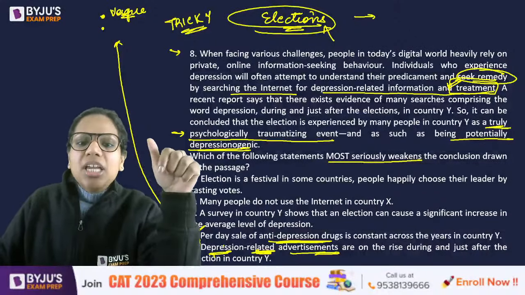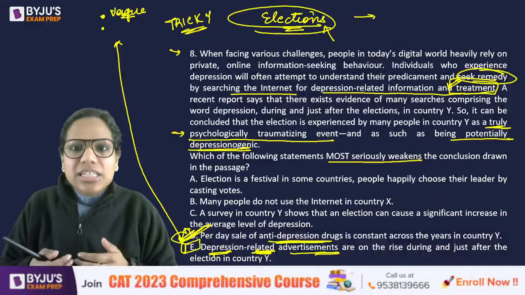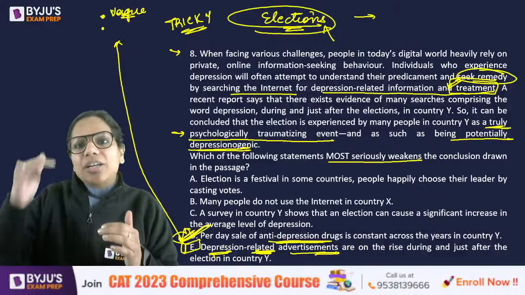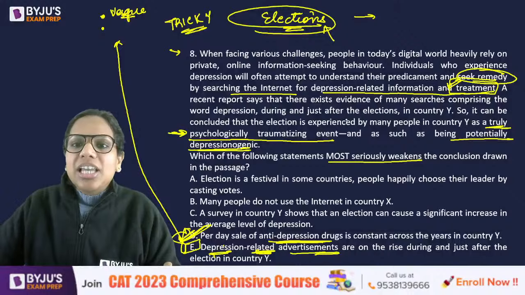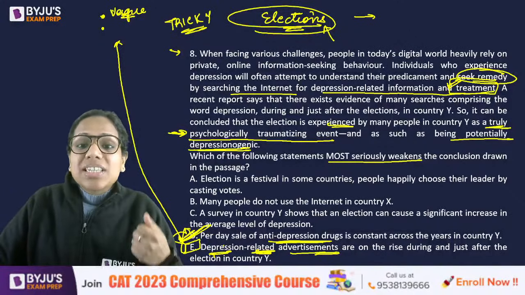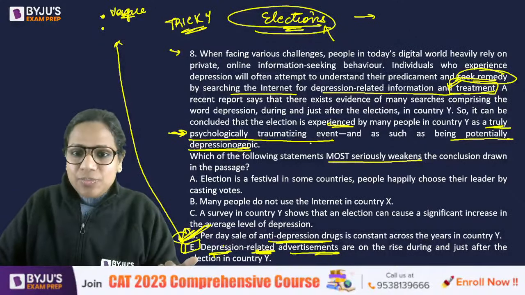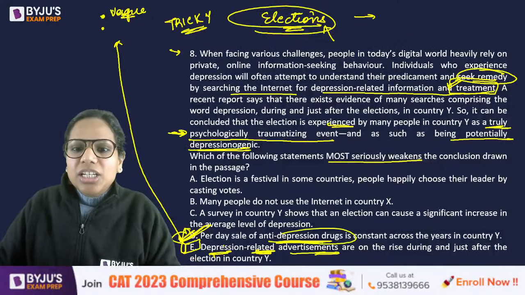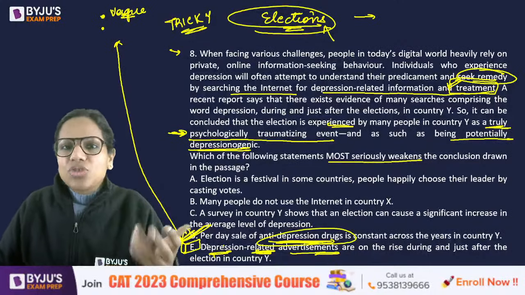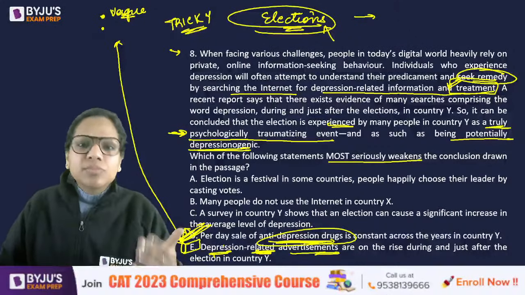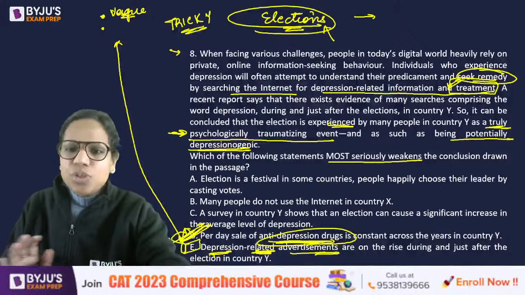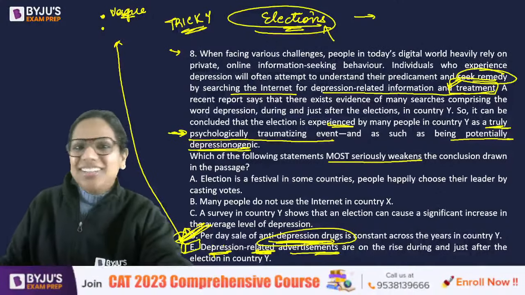And that is why when I say that per day sale is constant, that means if there is no fluctuation at the time of election, we can't conclude that elections are perceived as a truly psychologically traumatizing event. Because if that were the case, something related to this must have happened. Some fluctuation must have happened, right? Hence D as compared to E. Okay, but it was a tricky, challenging question. I agree there.